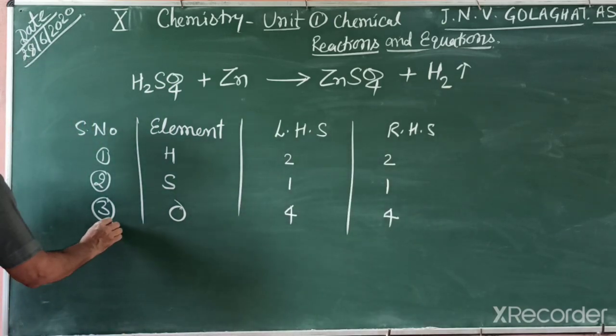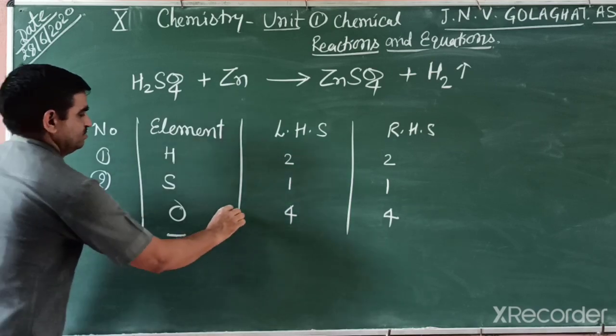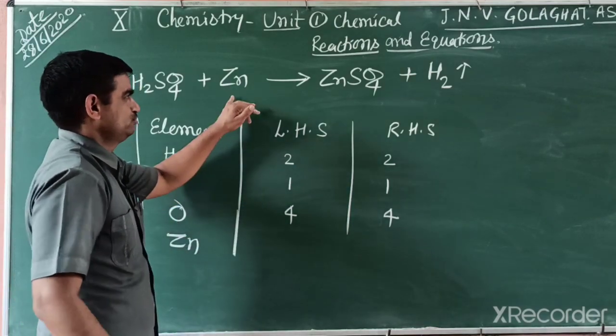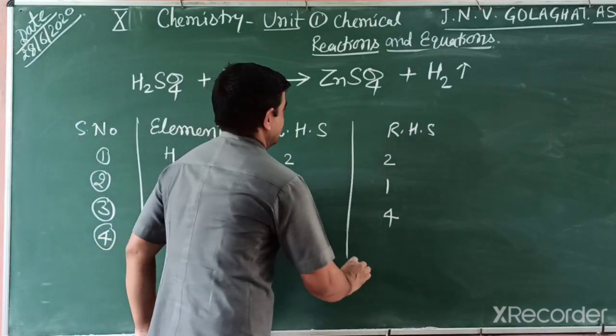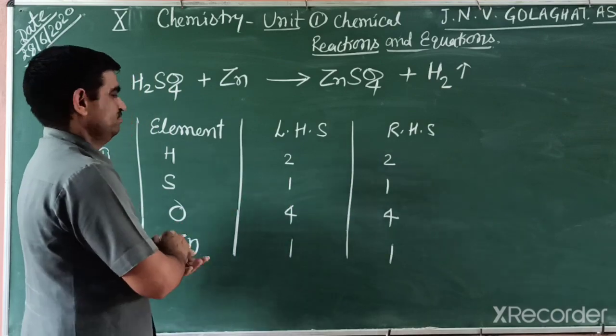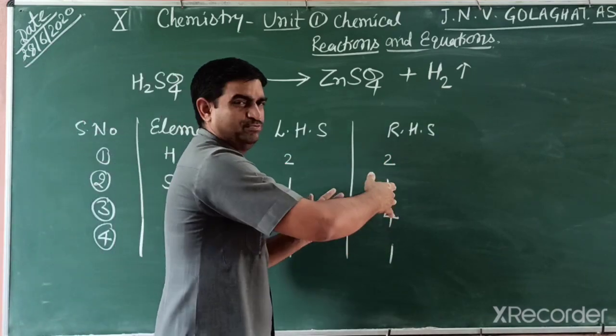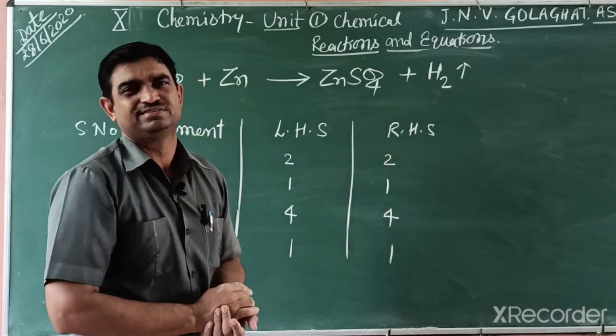The fourth one is zinc. Left side zinc 1 and right side also 1. So you can say in this tabular form, all the elements on the left side as well as the right side are equal, so this is balanced.